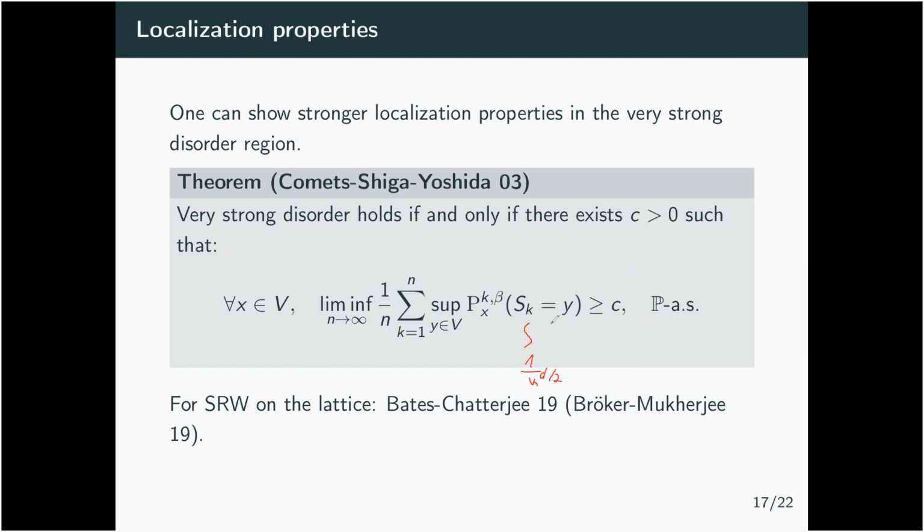And for the lattice, for simple random walk on the lattice, you can push this description and get a much stronger, a much brighter picture by the work of Bates and Chatterjee, where they prove that actually the mass of the polymer measure becomes really isolated in some small islands. But this is not something that we consider now. But this result here really holds also in our context when you have very strong disorder.